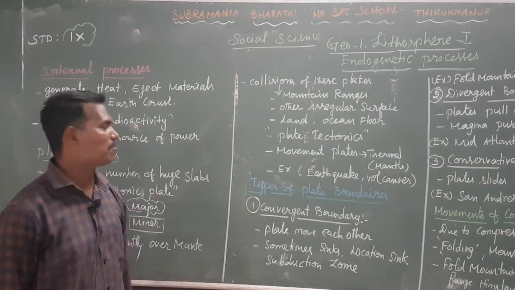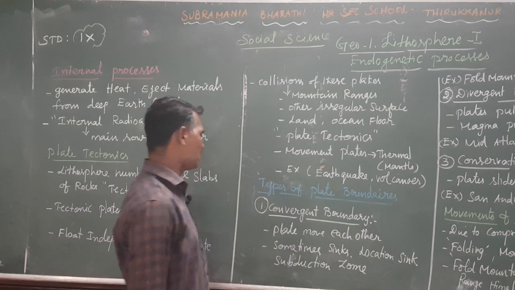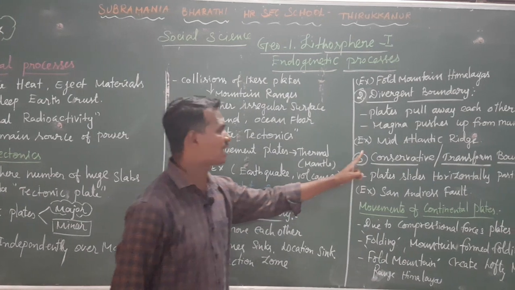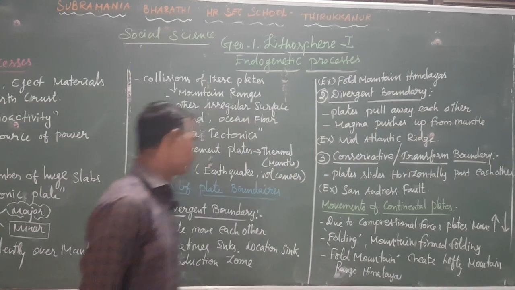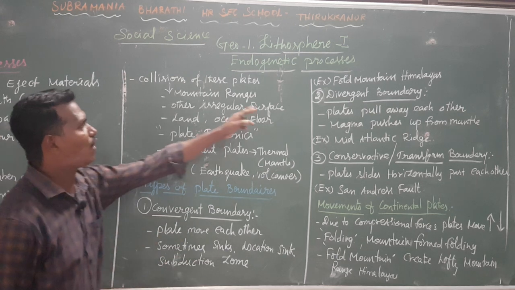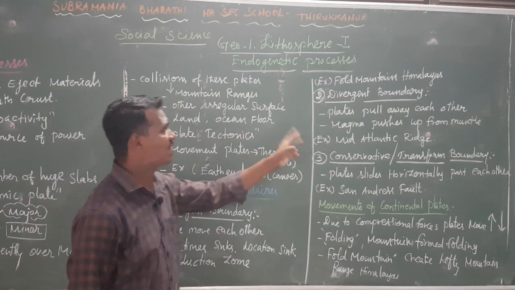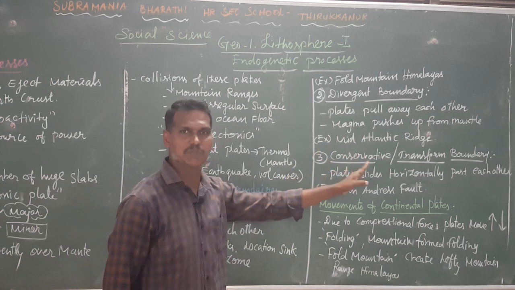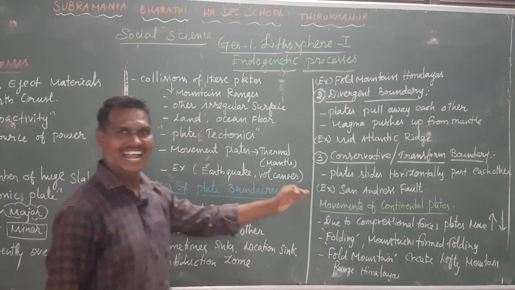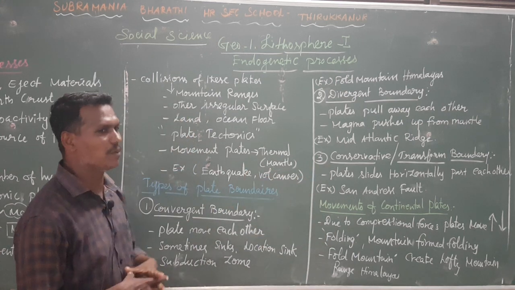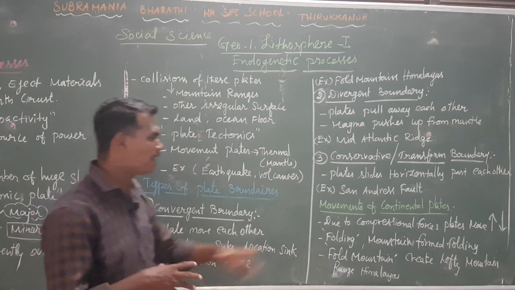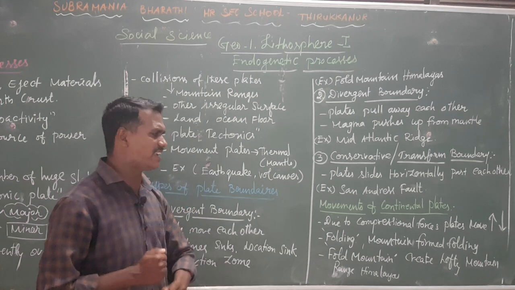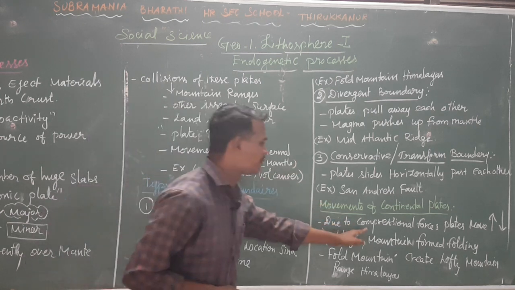Then next we discussed types of plate boundary. We discussed three types of boundaries. One is the convergent boundary, second the divergent boundary, third conservative or transform boundary. Example for convergent boundary is fold mountain Himalayas, for divergent boundary the mid-Atlantic ridge. For the third, conservative or transform boundary, what is the example? San Andreas fault. The last topic we discussed was movement of the continental plates, how they move upward and downward. Why? What is the reason? Due to the compressional forces.